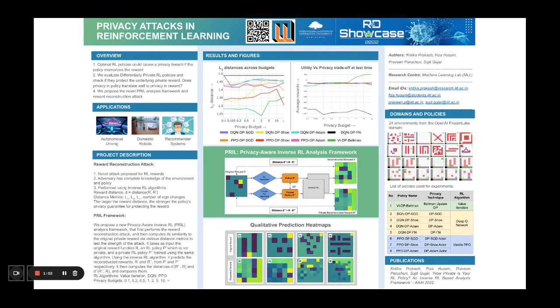Based on the experiments performed, we can say that there exists a significant gap between privacy in policy and the privacy achievable in reward. We also infer that private deep RL policies are more generalizable. We find our results to be similar to the baseline case of no privacy.